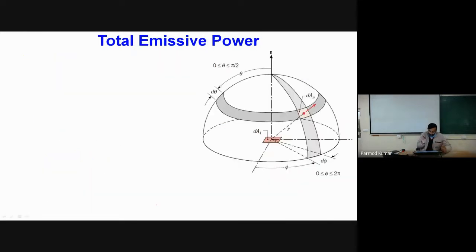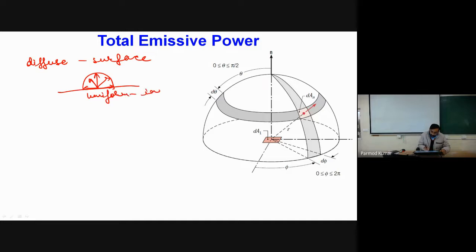So sometimes we take the assumption of a diffuse surface. Okay, so what is the meaning of diffuse surface? The meaning of diffuse surface is that we have some characteristics of the surface such that radiation emitted in all the directions has uniform intensity. So if we have uniform intensity of radiation emitting in all the directions for a particular surface, that type of surface is called a diffuse surface.